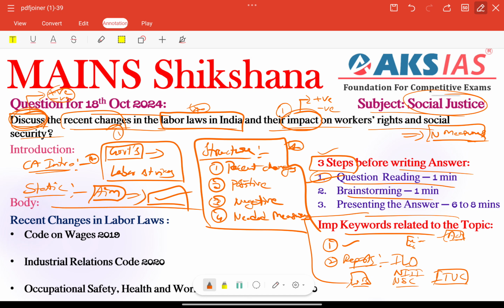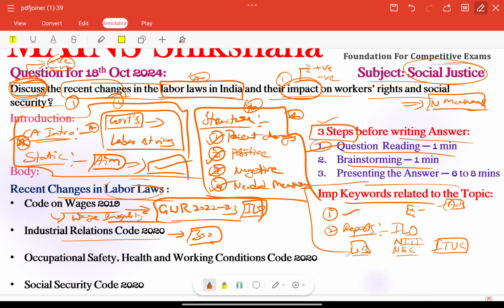Otherwise, the next important thing is the Industrial Relations Code 2020. Here we can connect the recent change that it allows firms with up to 300 workers to lay off staff without government approval, because it aims to simplify procedures for resolving industrial disputes. This is also a very important fact. Here we can connect the ease of doing business report given by the World Bank, right? It also highlights how flexibility in labor laws can boost business confidence. This is related to industrial relations, and we can add ease of doing business.